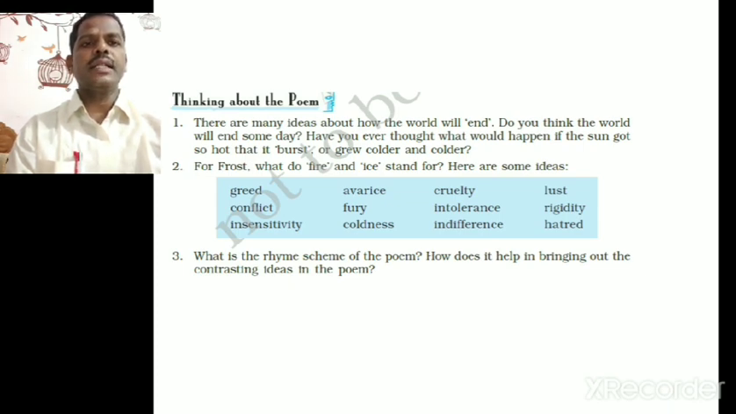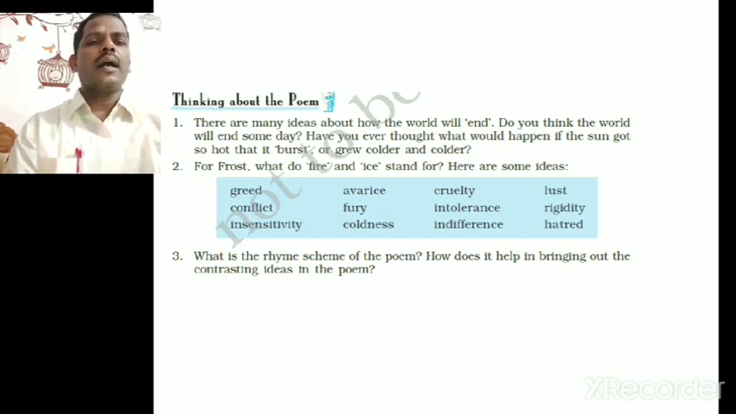Fury, anger. Intolerance, that is the lack of patience. Rigidity means a very firm, stubborn attitude. Insensitive, not having a good emotional ground. Coldness means you don't have any excitement or warm feeling for anyone. Indifference, hate, hatred, these are the words.